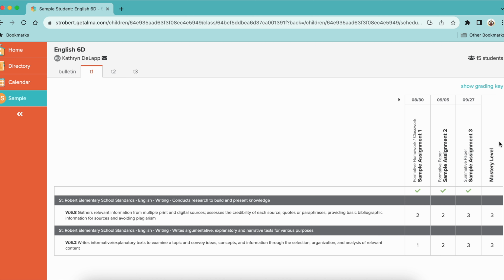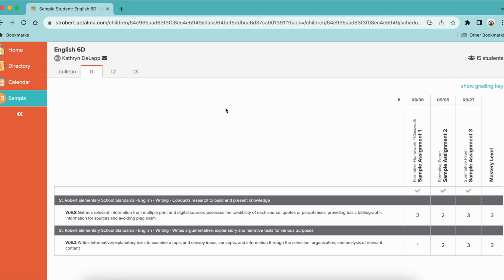Over here on the far right-hand side, you're going to see the mastery level. Mastery level is going to show you where they're currently at. So if we're looking at their progression, 2, 2, 3, 1, 2, 3, on both of these standards, this student is currently at a mastery level of 3, which is proficient. Again, that's what we're going for, so that's awesome. So this is a great tool for you to be able to track your learners' progress and to communicate when you have concern, especially given those summative assessments, if you don't see the progress happening.